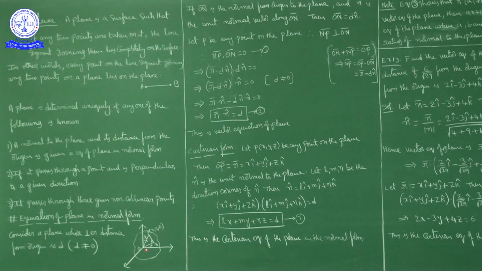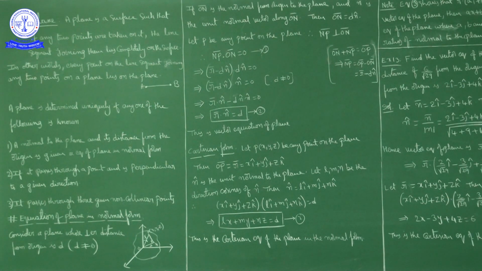Now what is ON bar? ON bar is the normal from the origin to the plane, so the normal of the plane is known, ON bar. ON is the distance from the origin to the plane, ON is d. Now how much is ON bar? ON bar is d n cap, where n cap is the unit normal vector along ON bar.